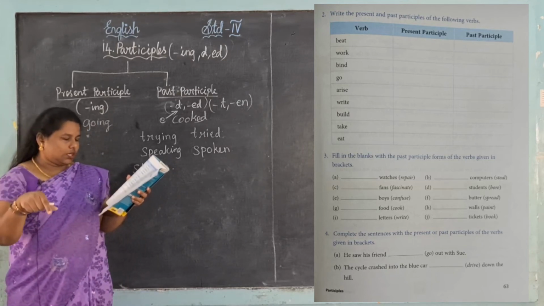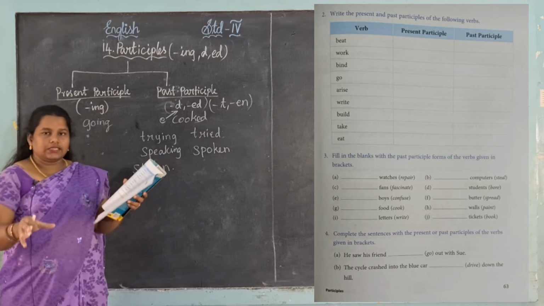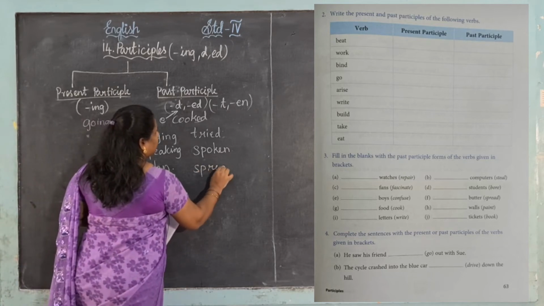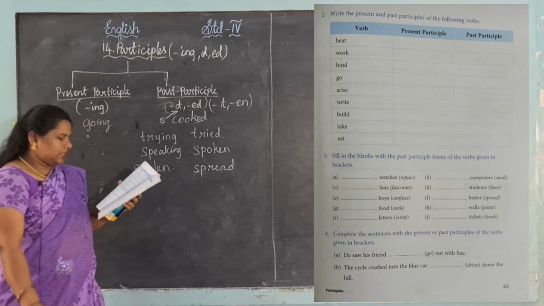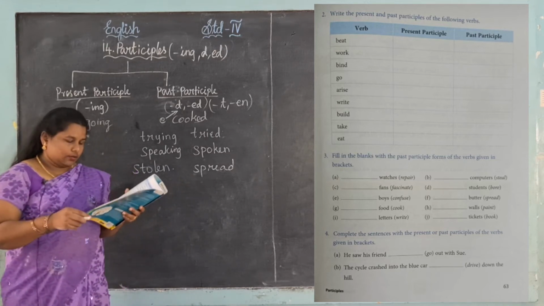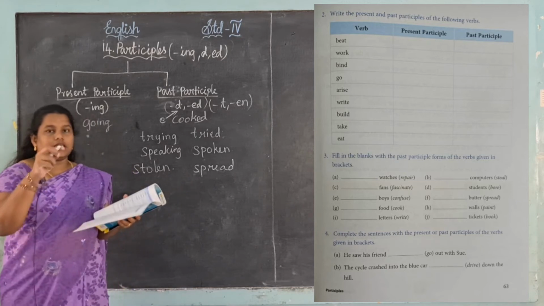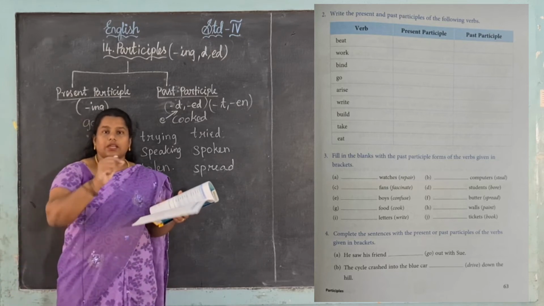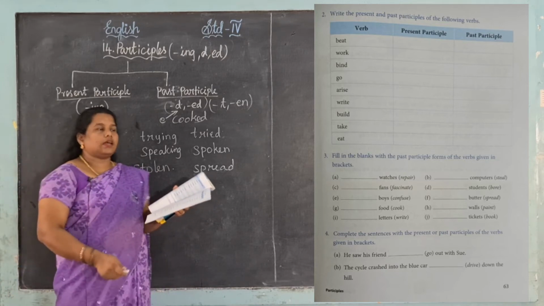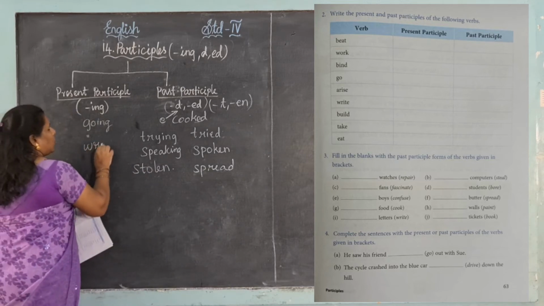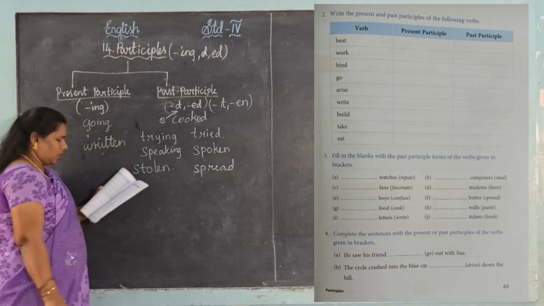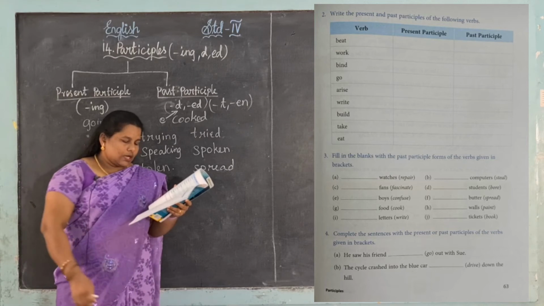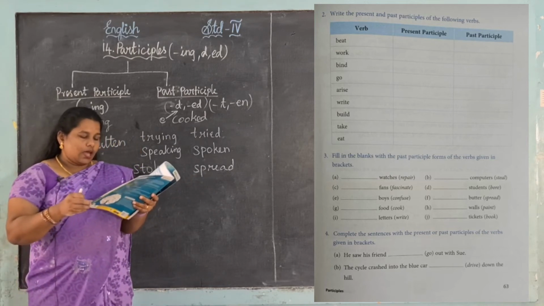Okay, next is spread. Spread is the past participle for spread, spread only, nothing else changes. Okay, next one, cook, cooked. Next one, paint, painted. You just want to add ed. Write changes into past participle: write, wrote, written. So written is the correct answer. What is the spelling for written? Written. Okay, then book, booked, just add ed.